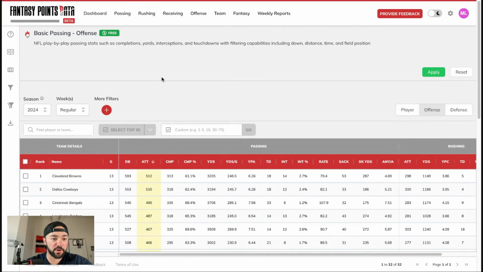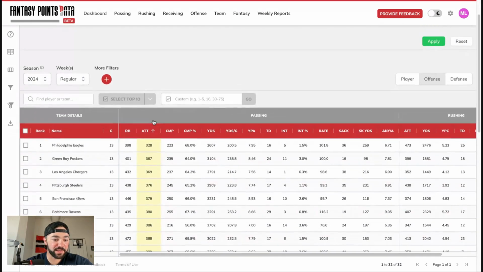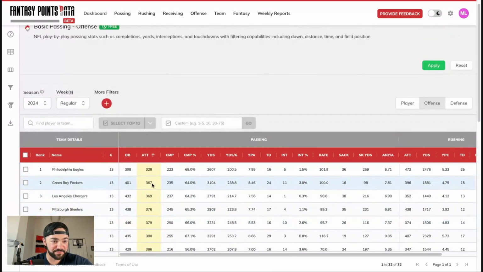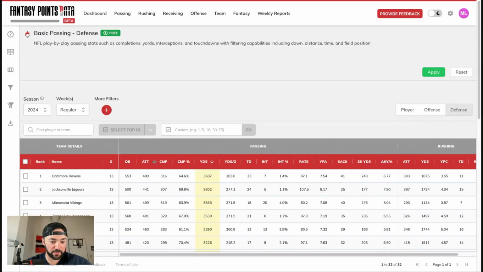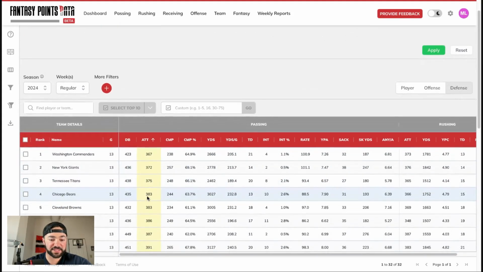Oh, we are on the wrong thing here. Okay, there we go. Basic passing defense. In terms of pass attempts defensively, we'll switch this over. The San Francisco 49ers are, shocker, very good. You look at the overall attempts, they have the 6th fewest attempts.